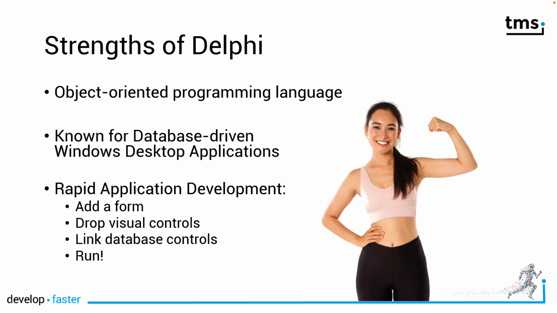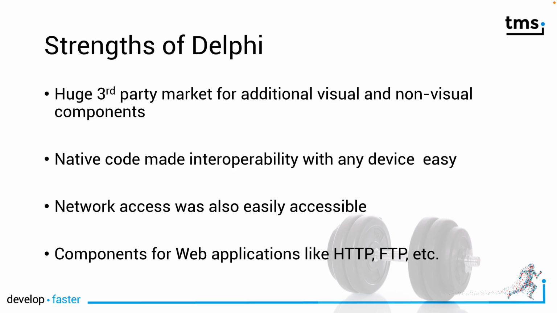Why do we use Delphi? Because it's an object-oriented programming language. It is known for making the development of database-driven Windows desktop applications really easy because of its rapid application development approach. You add a form, you drop the visual controls, you link the database controls to your database, and you run it, and boom, you have a working database application. There's also a huge third-party market for additional visual and non-visual components, TMS Software being one of those third-party partners.